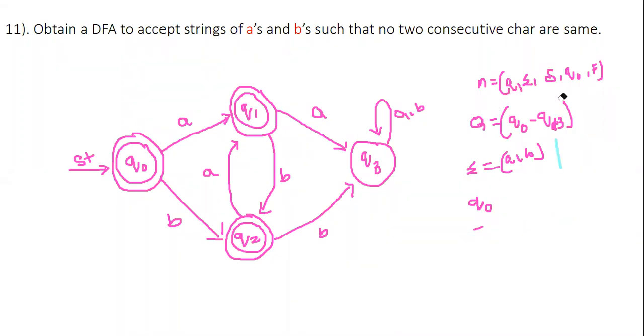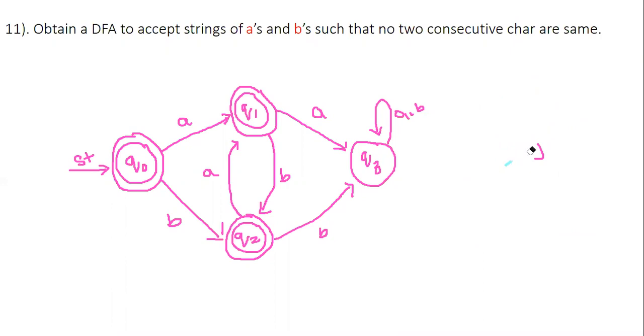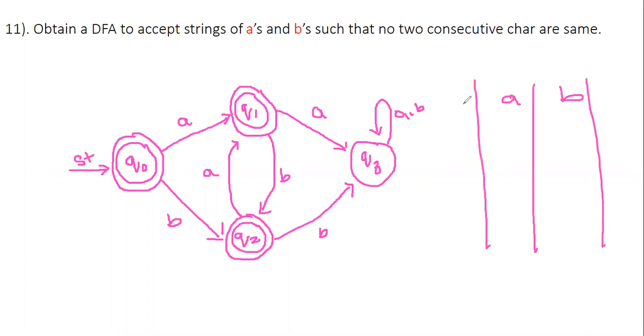Now I want to write the transition table. Your transition table will have columns A and B. The first state will be Q0, second Q1, third Q2, and the fourth Q3.